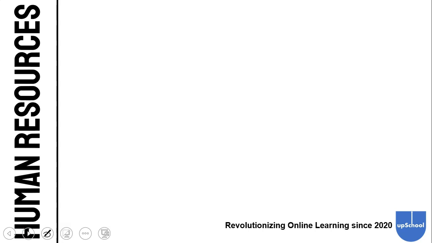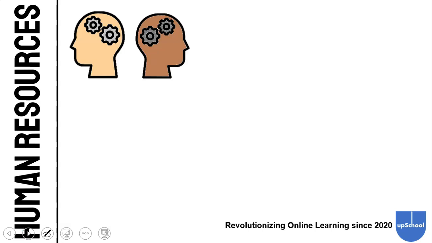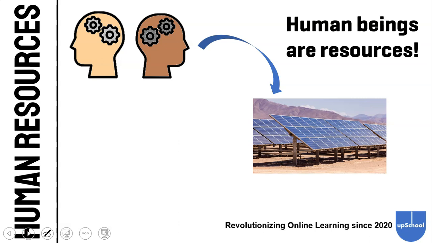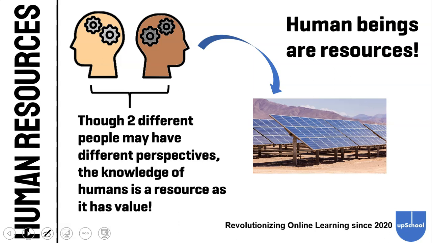So now let's move on to human resources. The brains of humans are resources because the brains of humans are helping to create things such as solar panels. That makes human beings resources. Our minds are resources because we're creating new resources, we're creating new innovations. Though two different people may have different perspectives, the knowledge of humans is a resource because our knowledge has value in today's world. That makes humans resources, which is why there is such a thing called human resources.